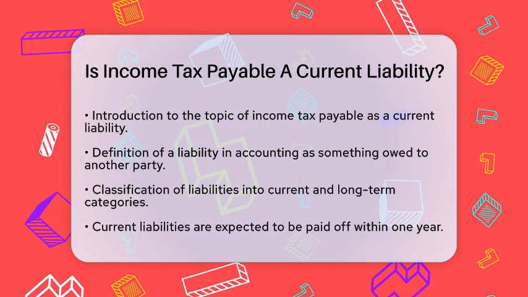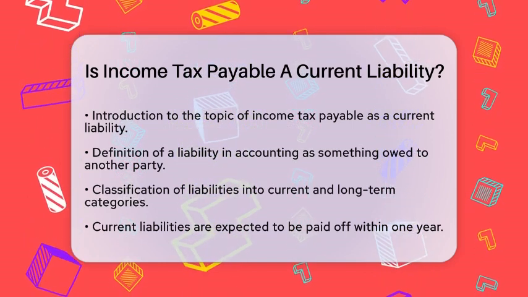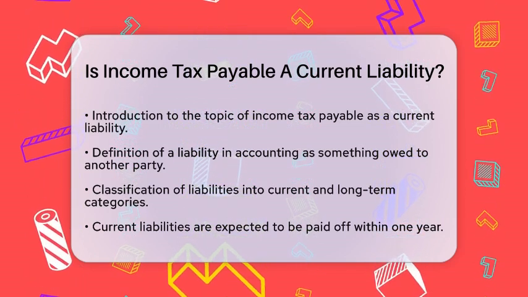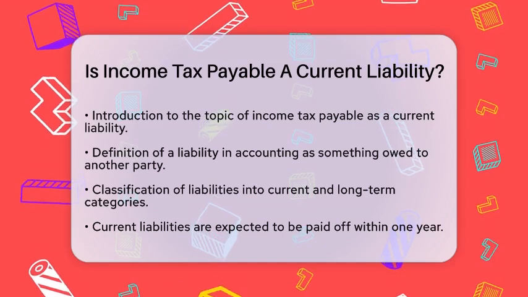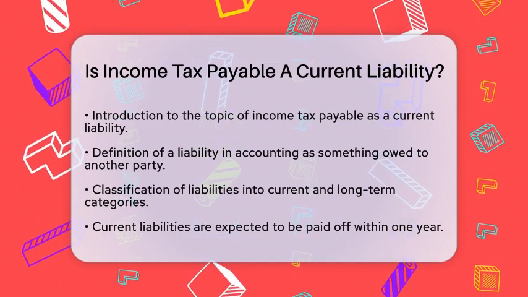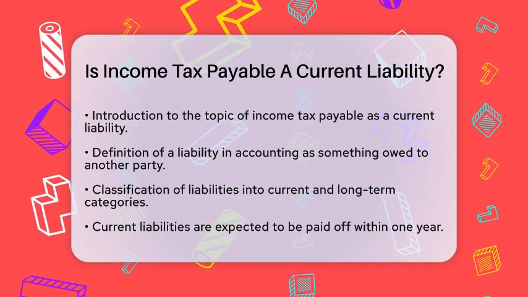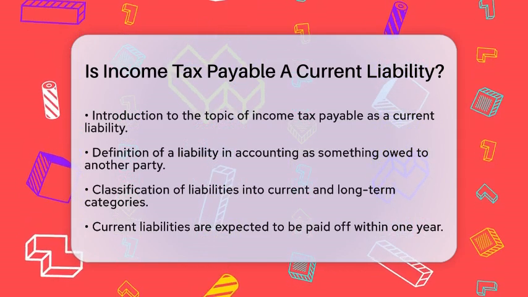In accounting, a liability is something a company owes to another party. This can be money, goods, or services. Liabilities are divided into two main categories: current and long-term. Current liabilities are debts or obligations that a company expects to pay off within 1 year from the balance sheet date. Examples of current liabilities include accounts payable and short-term loans.